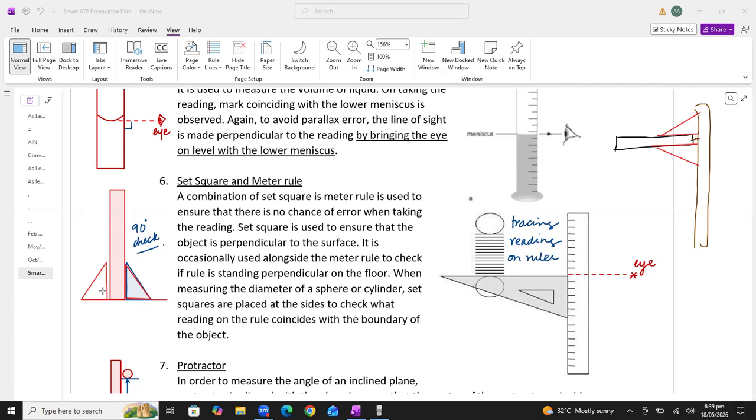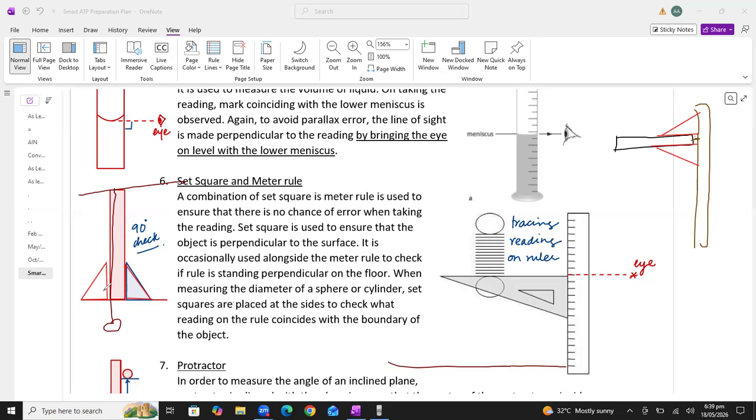We can use the plumb line method as well. You have learned the plumb line method in the turning effect of forces chapter. Usually engineers use the spirit level or the plumb line to check whether the meter rule is vertical or not. So we will hang one plumb line with this thread. If the plumb line is exactly vertical, it means that the meter rule is placed at 90 degrees.